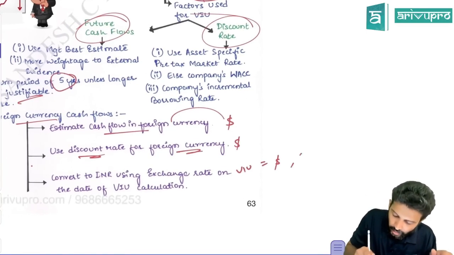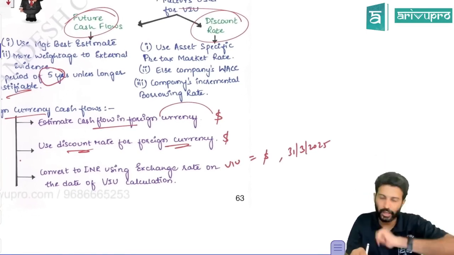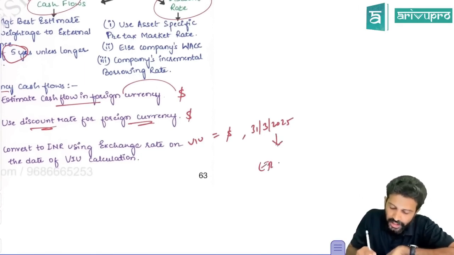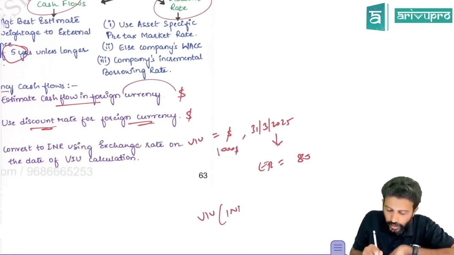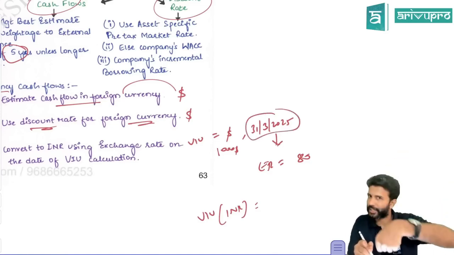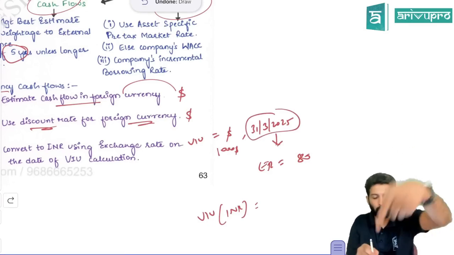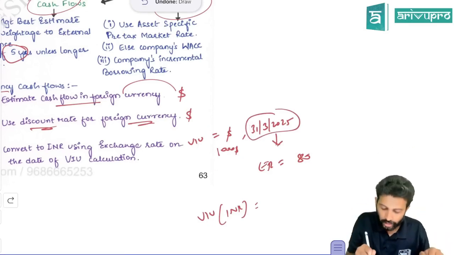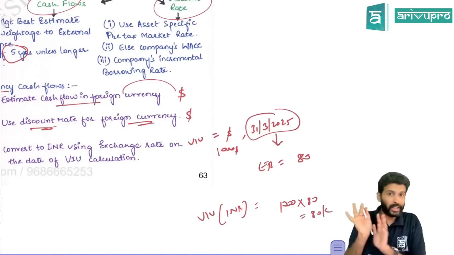Let's say you are doing the impairment check on 31st March 2025. On this particular day, find out the exchange rate. Let's say the exchange rate is $1 equals 80 rupees, and the value in use is $1,000. Now you have to get the value in use in Indian rupees. Which day are you finding the value in use? 31st March in my example. So take the exchange rate on that day and use it to convert the value in use from dollars to INR. Here you will do 1000 into 80, which becomes 80,000. Fair enough? Not any other exchange rate.